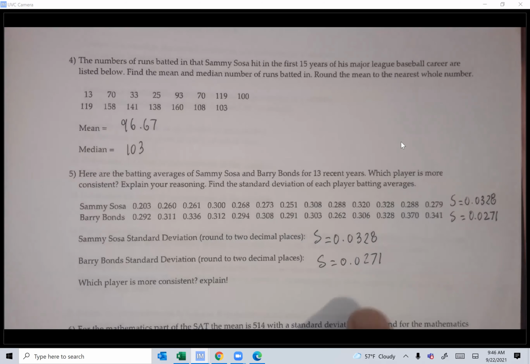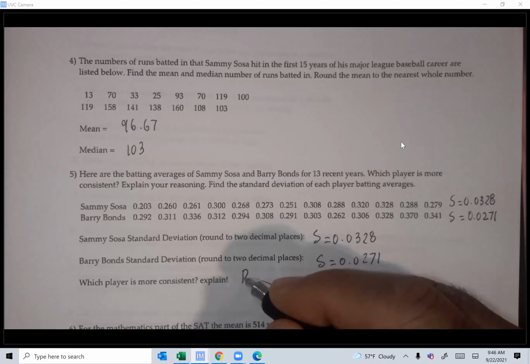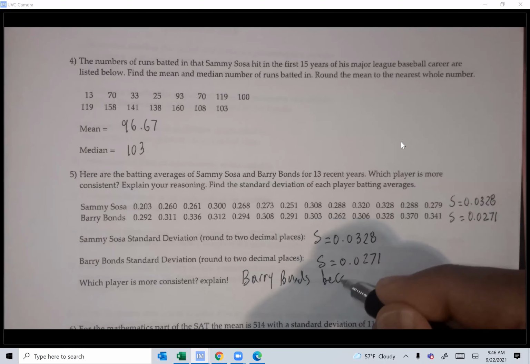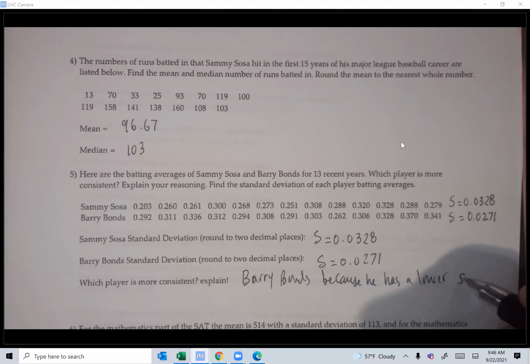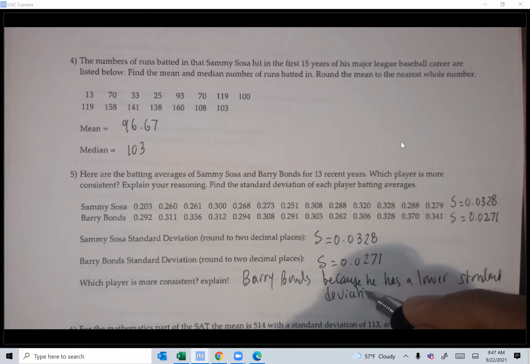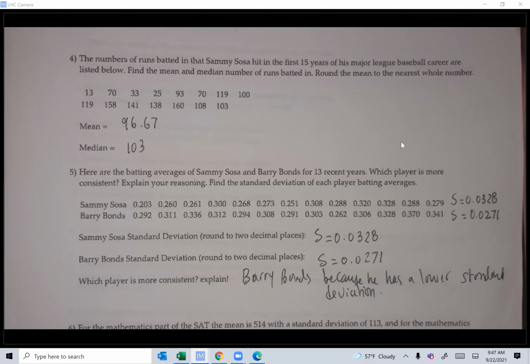So can you guys tell me which one was more consistent? Do you guys agree with me? It's Barry Bonds because he has a lower standard deviation. If I tell you next week, that never happened before, but let's say I tell you the standard deviation is 0 on your test score, that means all of you scored the same, exact same score. All of you were consistent, 100% consistent with the mean.